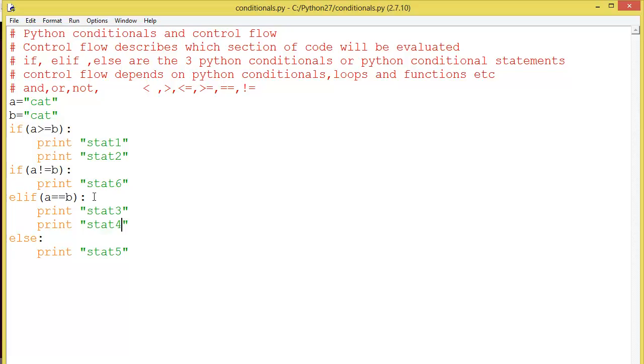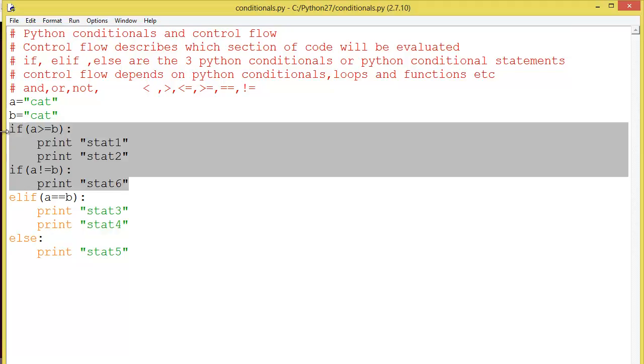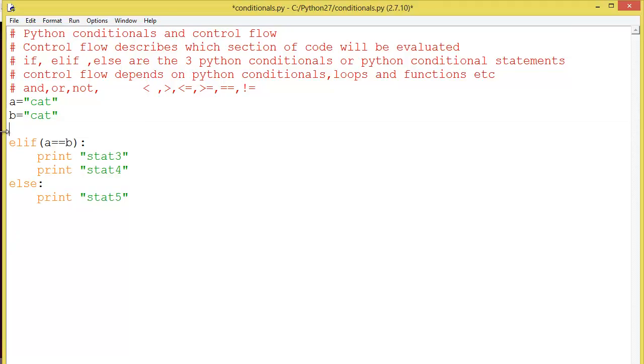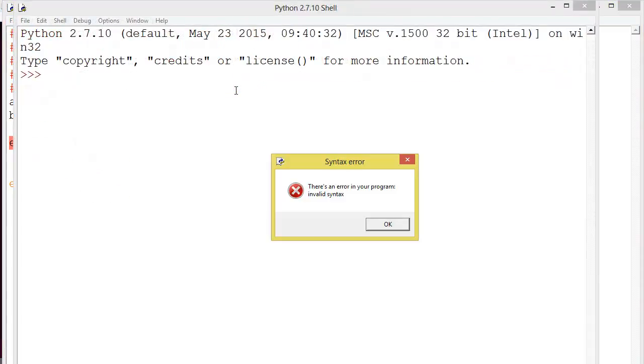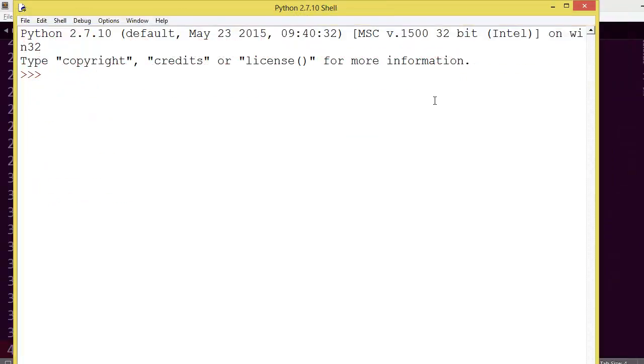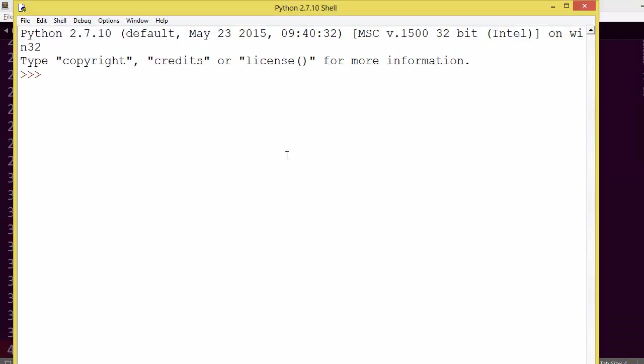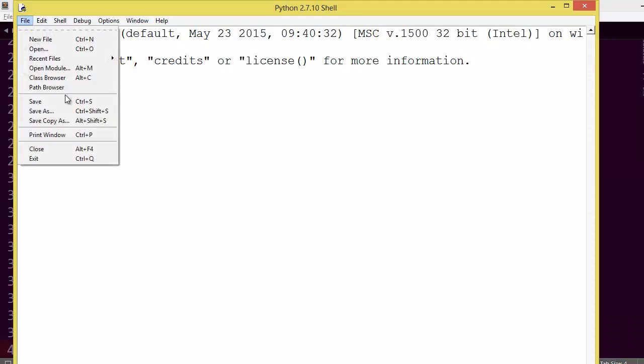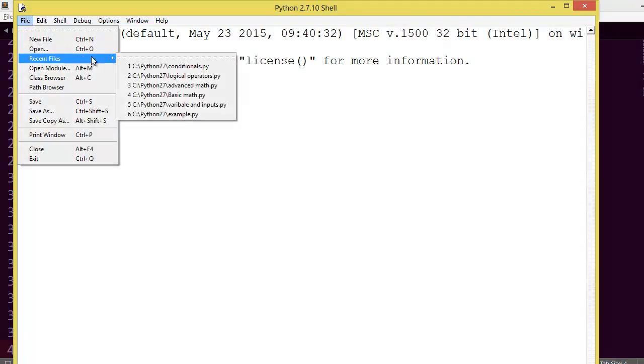Now we have discussed all these things, and I already mentioned elif should always be preceded by if. Now if you remove these blocks and run this, it should raise an error, because there is no if. Without if, oh sorry, I have closed that program.